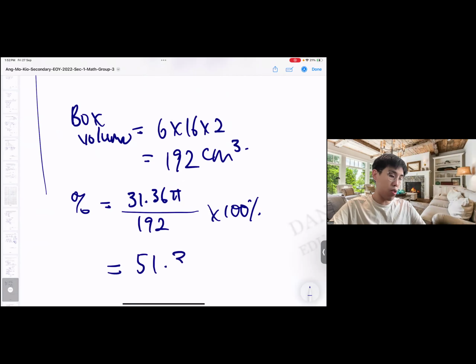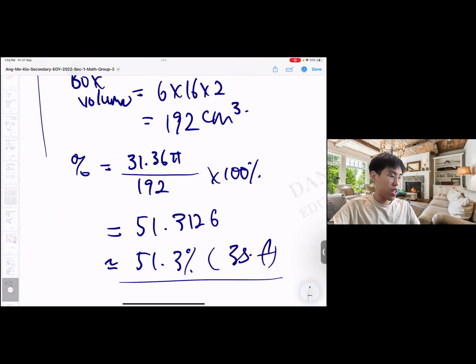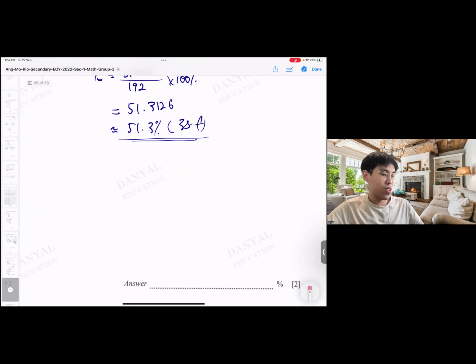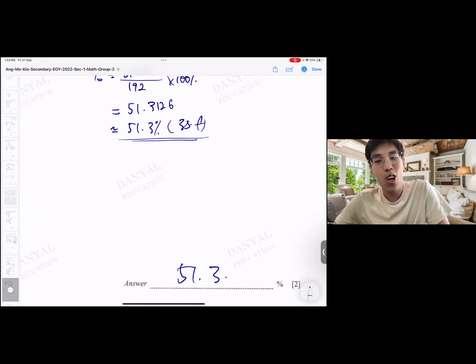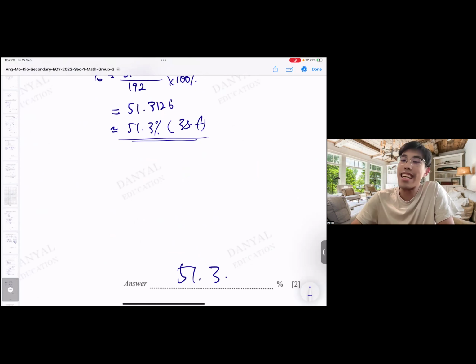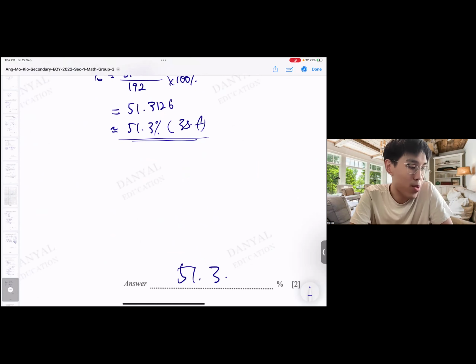51.3126. Okay, so to 3 significant figures, 51.3%. It's a pretty low number actually. It's like only half the box is being used because the rest cannot fit in. Too bad. Okay, so 51.3. It's a very low percentage. Half the box is being filled with pencils only. Then the remaining half is not used, it's wasted. But too bad it cannot fit anything else already. So don't know. That's the best we can go with.